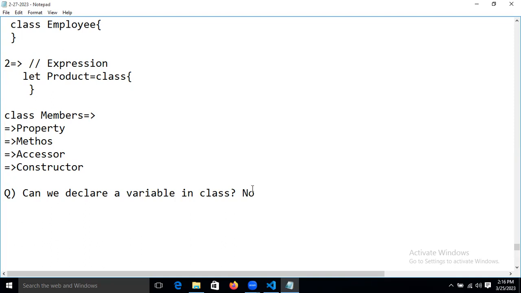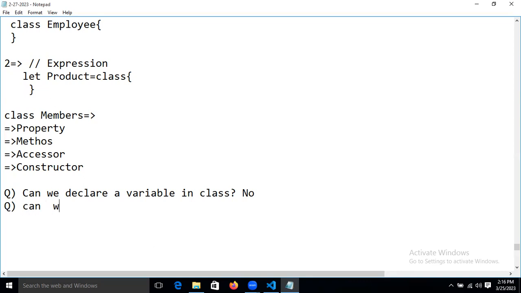We cannot. See, I'm teaching TypeScript, I'm talking about TypeScript. That is the reason in TypeScript we cannot declare a variable in the class, guys. We can declare the property, but we cannot declare the variable. Clear? We will see the practical also. Now, another question. My question is: